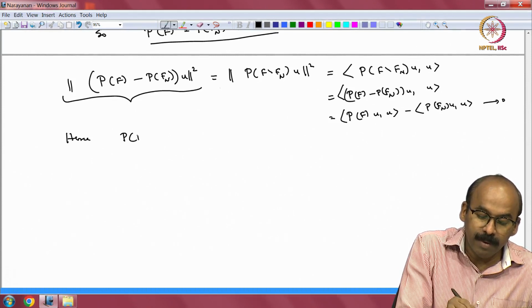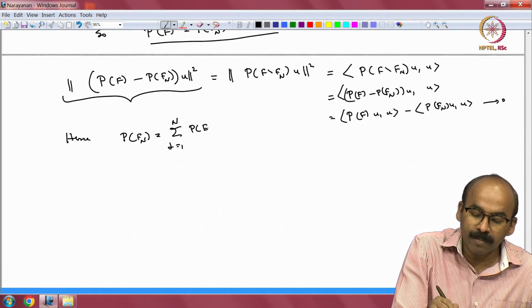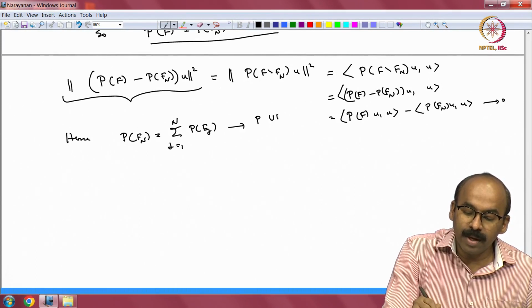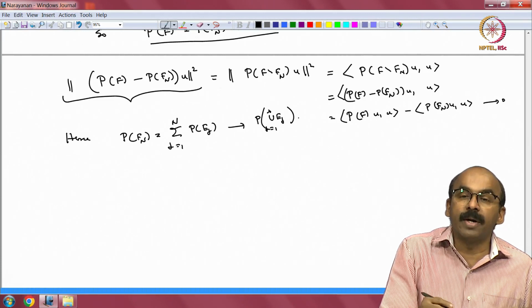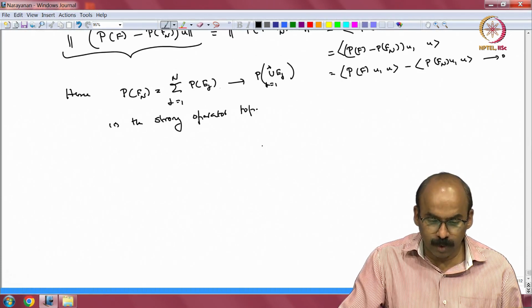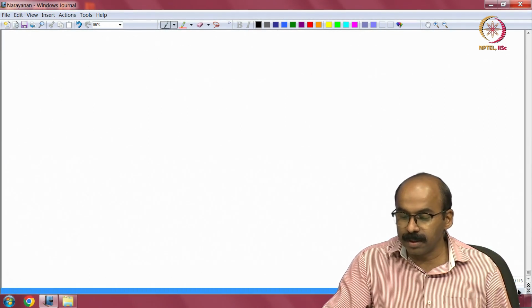Hence, P f_n, which is equal to summation j equal to 1 to n of P of E_j, converges to P of union E_j, j equal to 1 to infinity, in the strong operator topology. Okay, so that proves all that was asserted in the theorem.